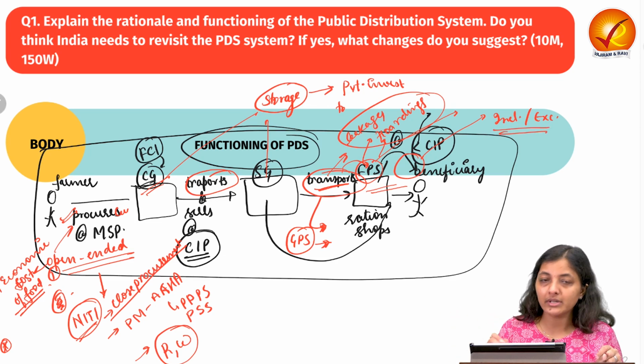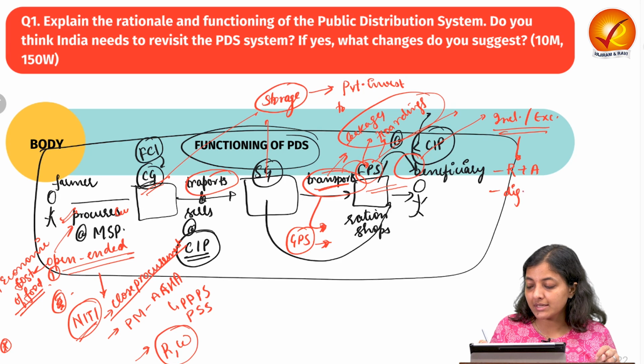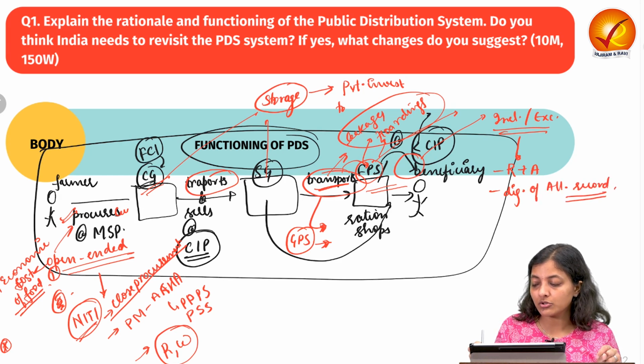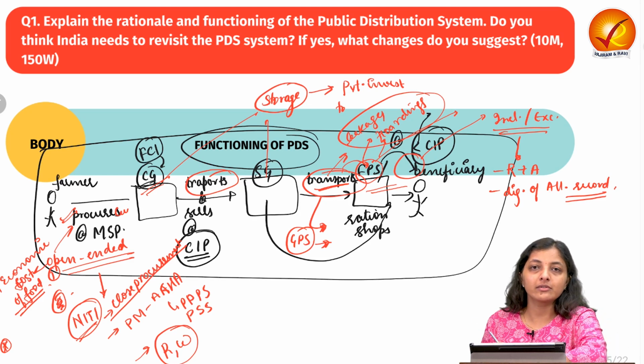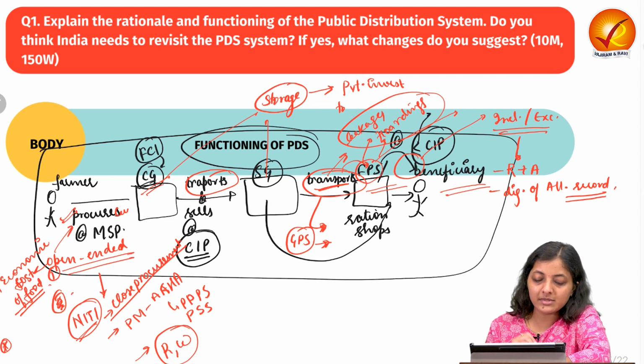So there are inclusion and exclusion errors. What is the solution? The solution is merging or integrating the ration card with the Aadhaar card, or there should be digitization of all the records of all the ration holders, who are the beneficiaries of the PDS system. So this way the whole system works.